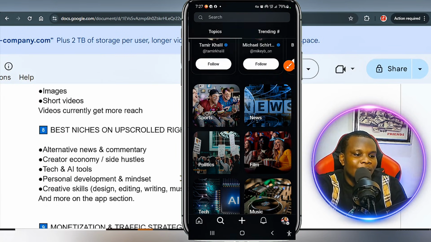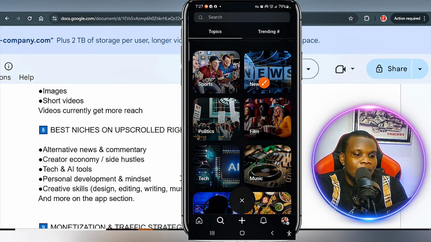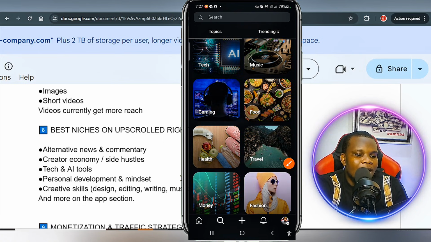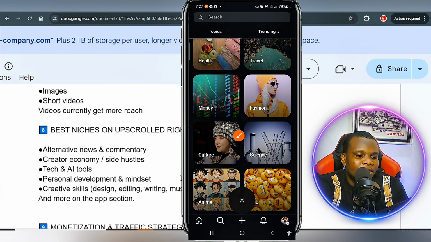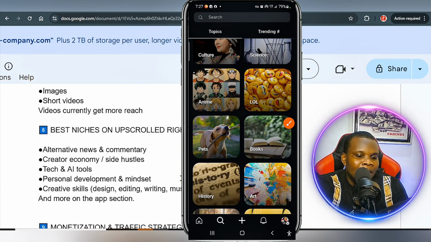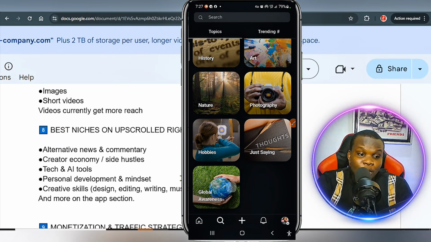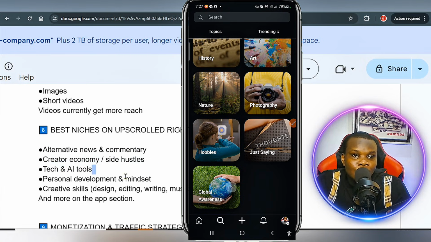You can see right here under the topic they have sports, news, politics, film, tech, music, gaming, food, health, travel, money, fashion, culture, science, anime, law. There are a lot of niches here you can choose. All of these are basically categorized into alternative news, commentary, side hustle, tech and AI tools. You can make videos and content about that, personal development, mindset, design, and a lot more.